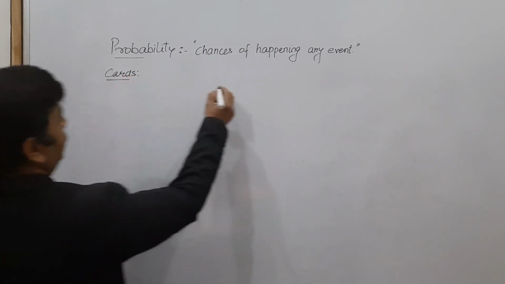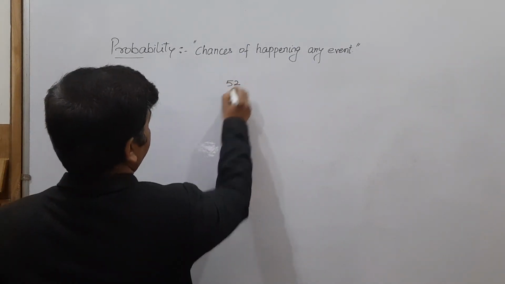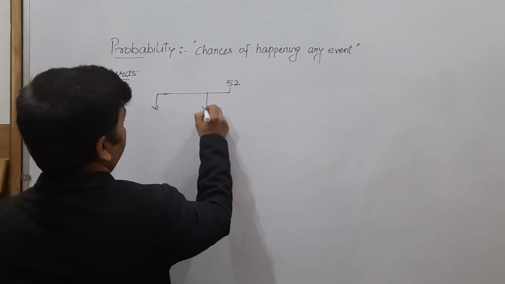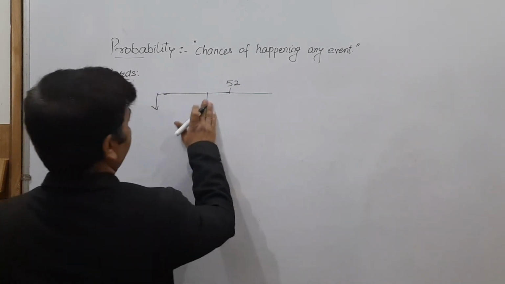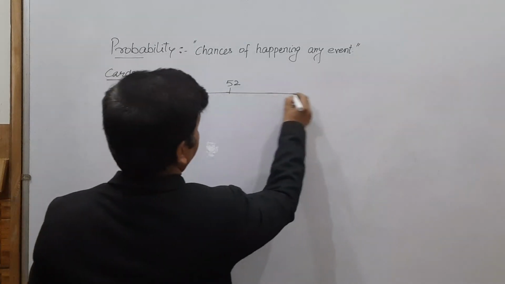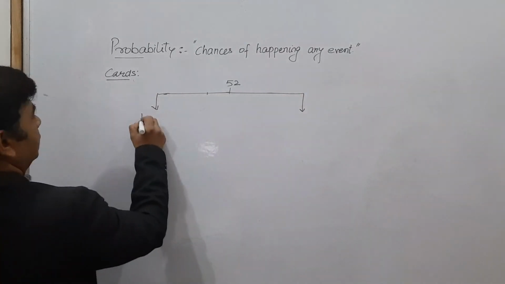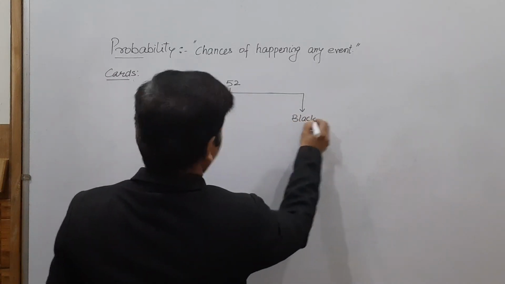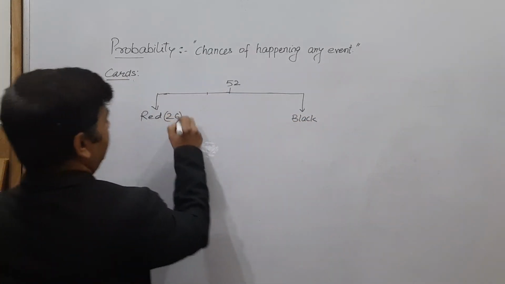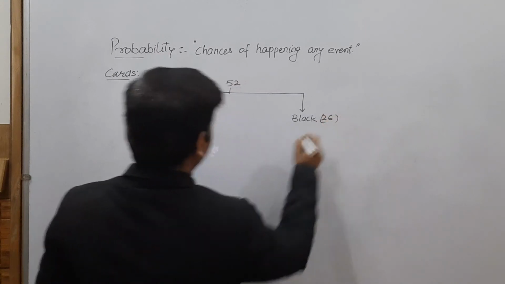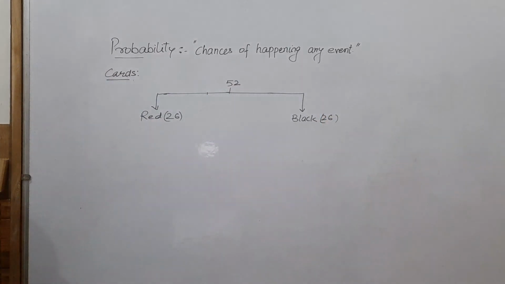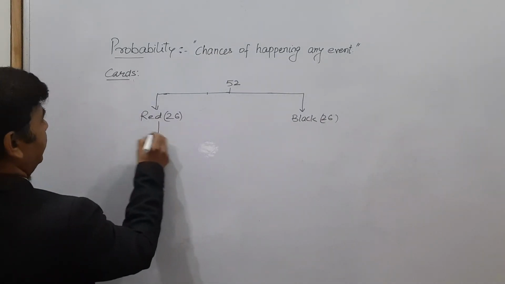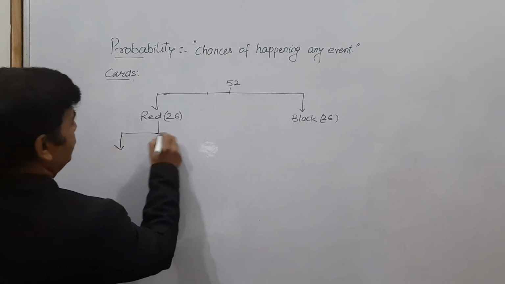We know that the total number of cards in a pack is 52, and these are divided first of all into two colors: red color and black color. These are 26. 26 red color cards are there, and 26 black color cards are there. And further, these colors are divided into two suits each.